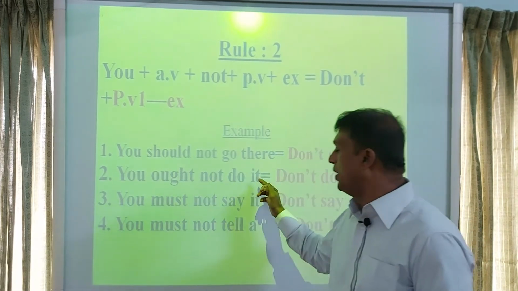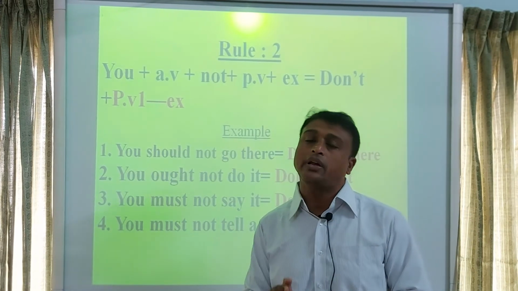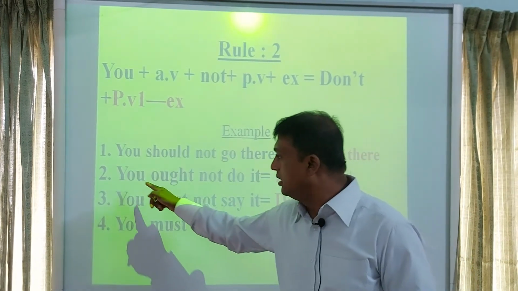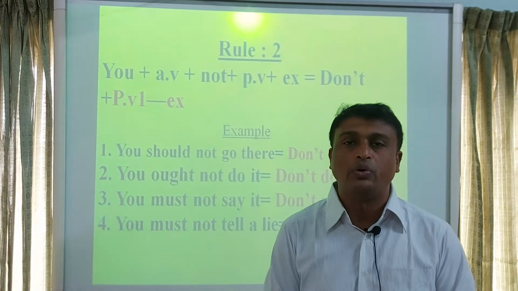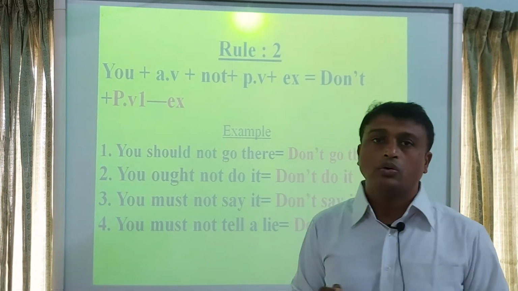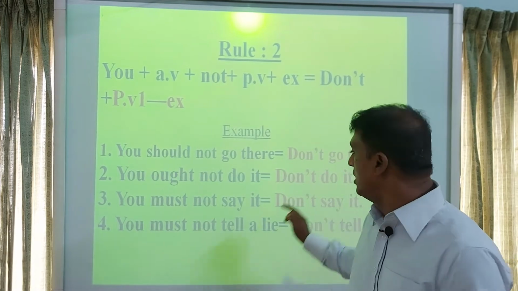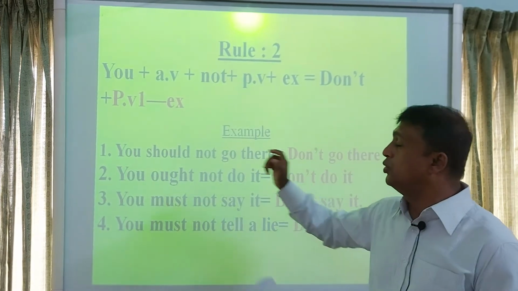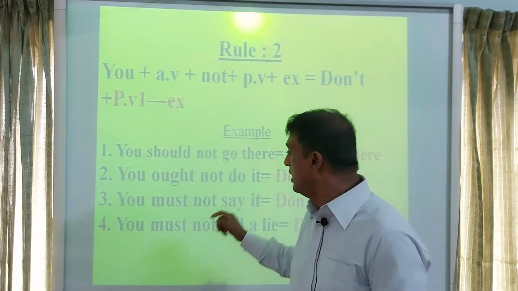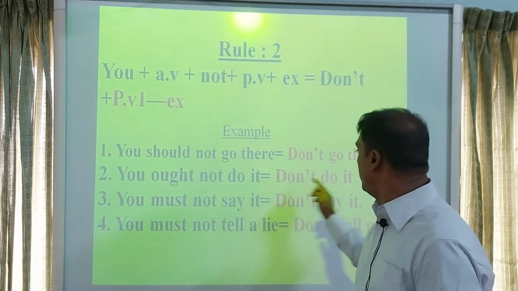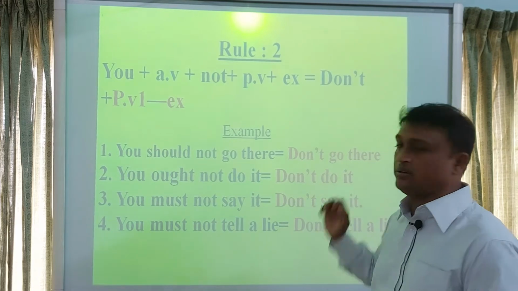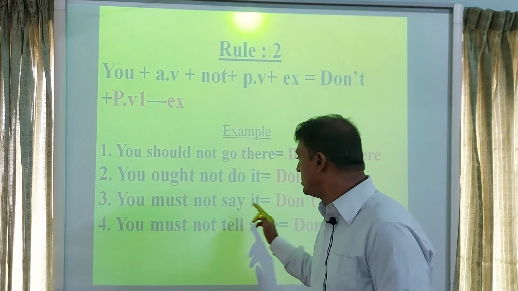Look at the second example. You ought not do it. This sentence also has started with you, and this is a negative statement. So according to the rule, at first we will write don't. I have written here don't. Then we will write principal verb 1. Here principal verb is do. I have written do. Then object it. Don't do it.